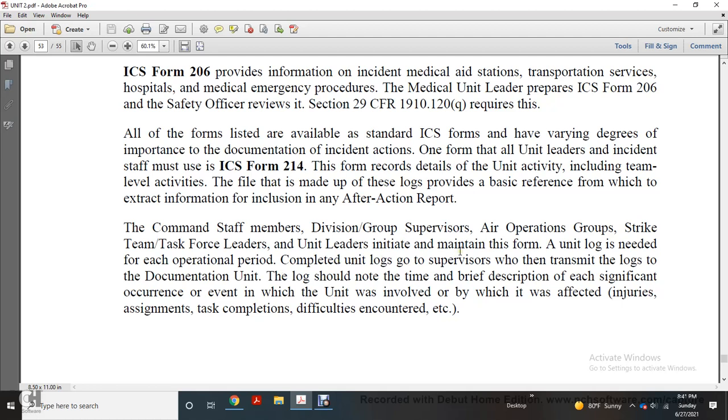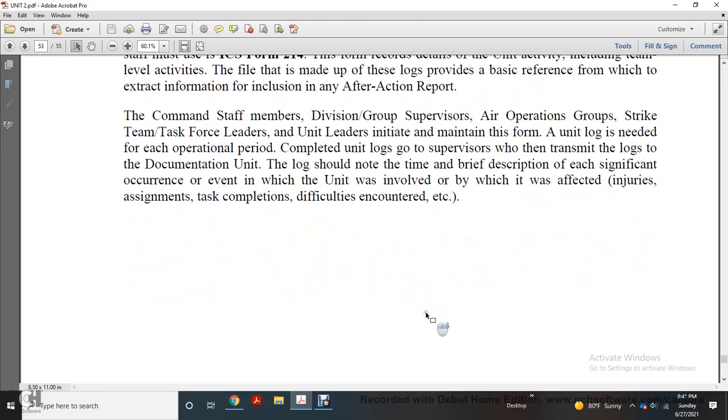Completed unit logs go to the supervisor, who transmits the log to the documentation unit. The log should note the time and a brief description of each significant and current event in which the unit was involved, such as injuries, assignment of tasks, completion, difficulties encountered, etc.